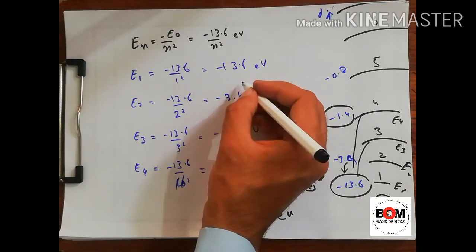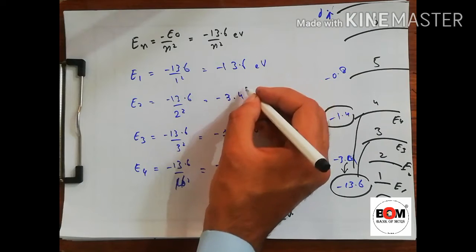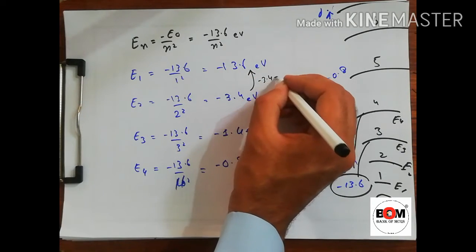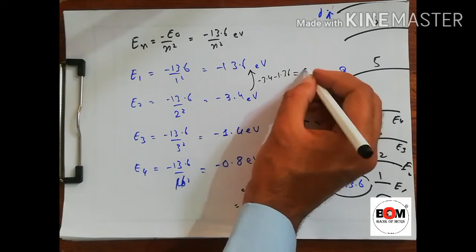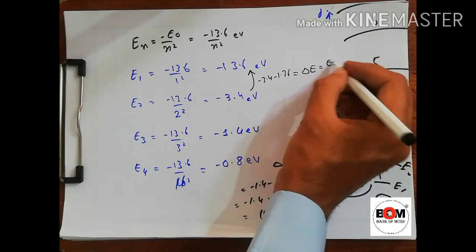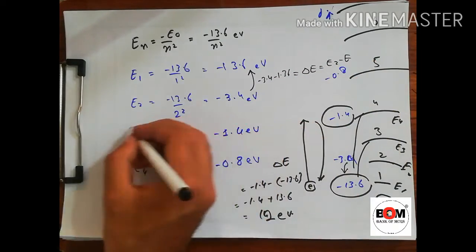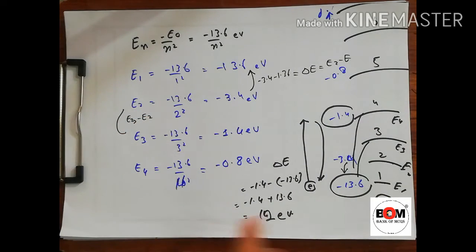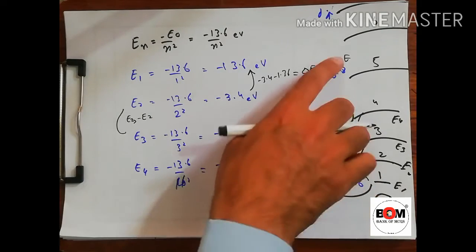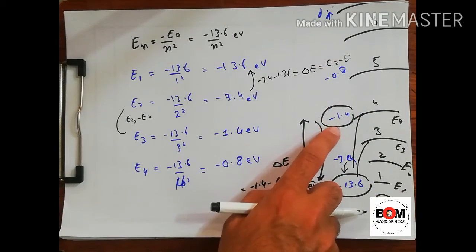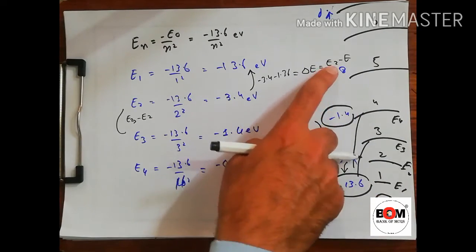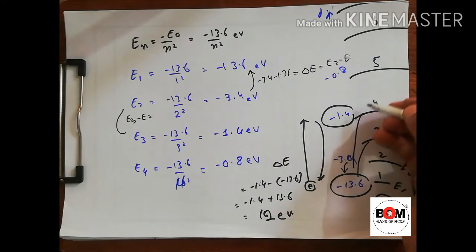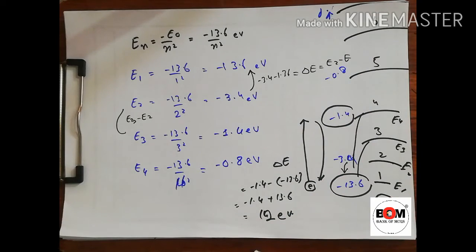If we find this, minus 3.4 minus minus 13.6, this is delta E, which is E2 minus E1. Now if we find this, this is E3 minus E2. So the more high you go, the energy increases. The value is decreasing, but it is a negative value. So as the value is decreasing, it is actually increasing. So as far as you go to a higher shell, the energy is increasing.